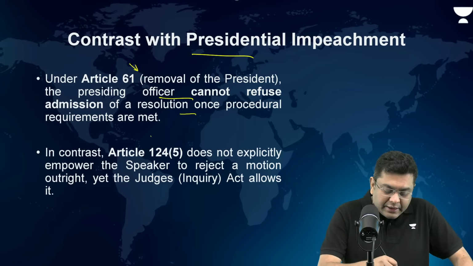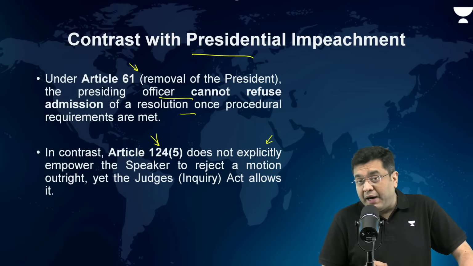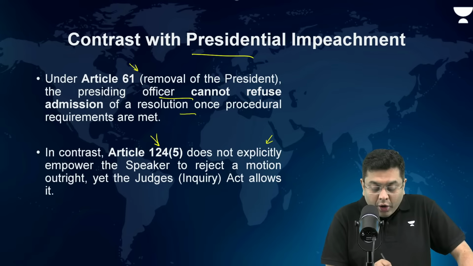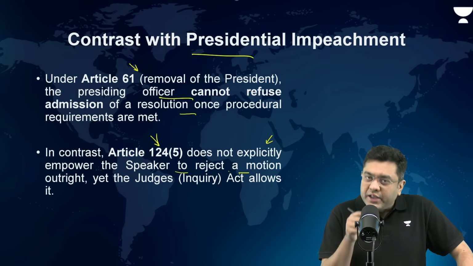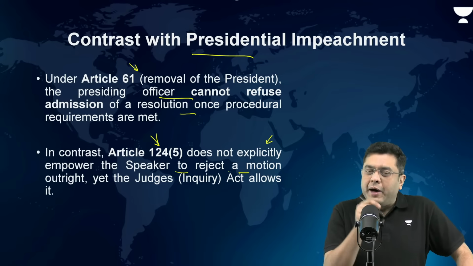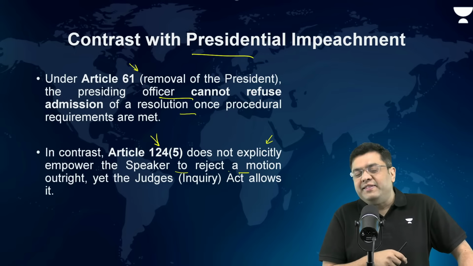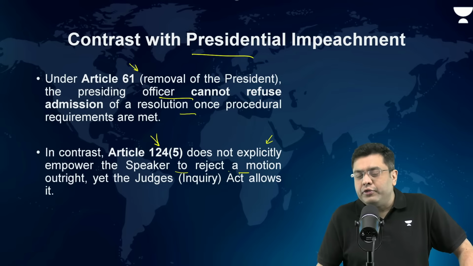However, Article 124(5) does not explicitly empower the speaker to reject a motion, yet the Judges Inquiry Act 1968, which deals with the removal of a judge, basically allows for this rejection of the motion.